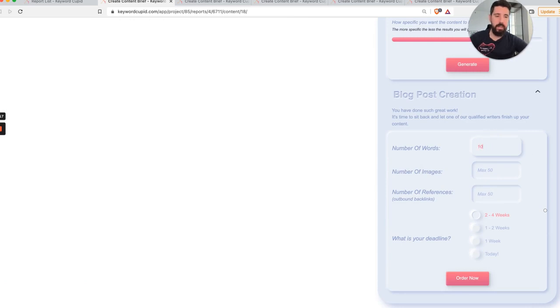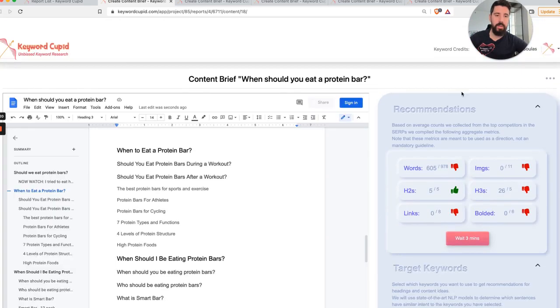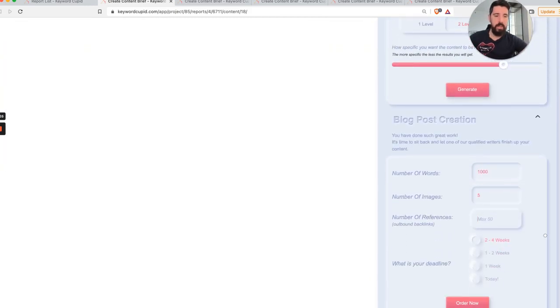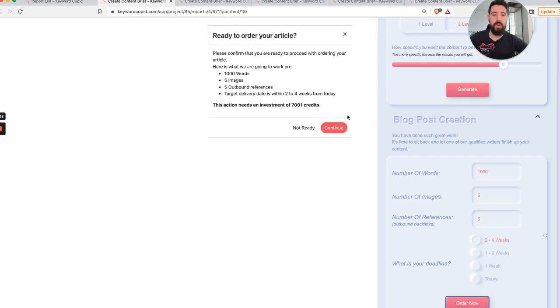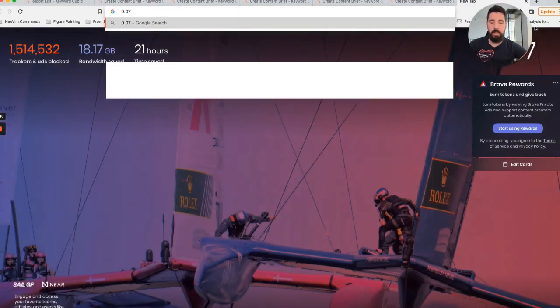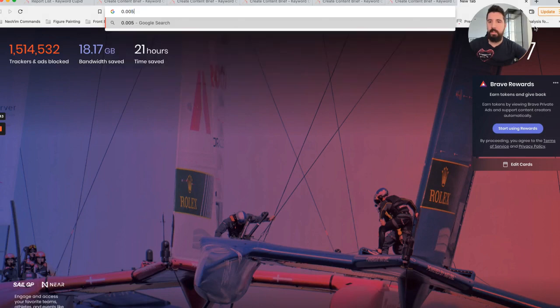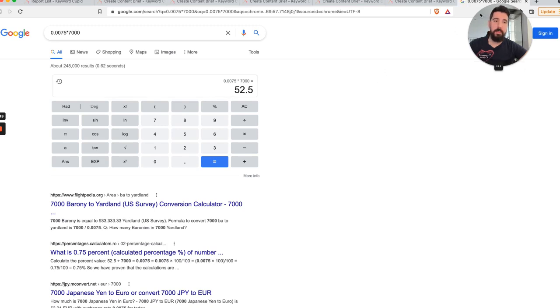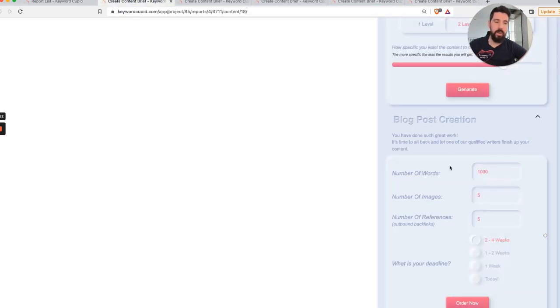So you can just select here how many words you want. If you want to adhere to the statistics that we gave you here, that's fine. If not, it's also fine. You can just select the keywords, the number of references, the number of images, and then you can order the article. 7,000 credits, just to give you an idea. On the higher package it is 0.075 per keyword. 0.075 times 7,000, it's around 50 bucks for 4,000 words, and we have actual writers in the tool that will be able to pick up your order and fulfill it for you.